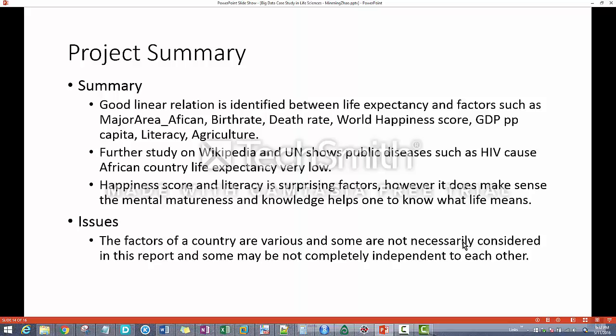So finally, for this project, I used these kinds of tools, and I think they also solve some practical problems. Hopefully, the decision maker in a country who wants to improve people's life expectancy could focus on things like public diseases, improve the medical equipment level, improve the birth rate and make people happier, and develop the education and the agriculture. Hope people can get a longer life expectancy.